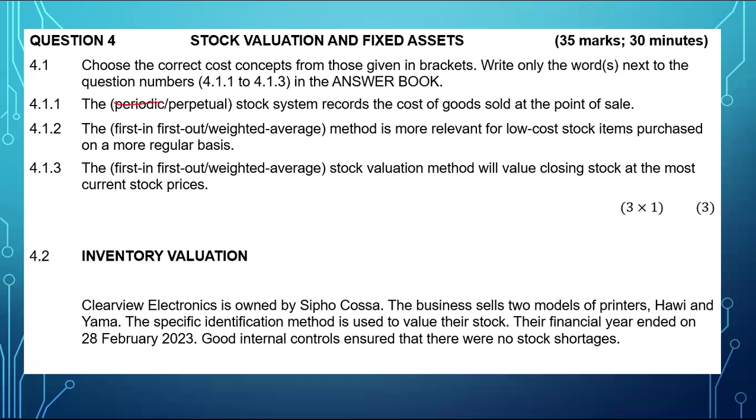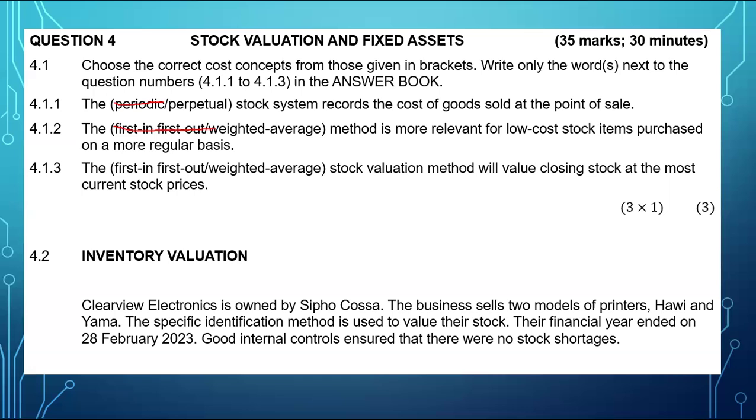Okay. The first in, first out or weighted average method is more relevant for low-cost stock items purchased on a regular basis. Note that when you purchase small items on a regular basis, you'll buy them at different prices because prices change now and then. Because there's a lot of them and they're small, it's difficult for us to trace the cost of each item. Therefore, to estimate a cost that is closest to the original cost, we have to use the weighted average method. So for 4.1.2, we are going to choose weighted average method.